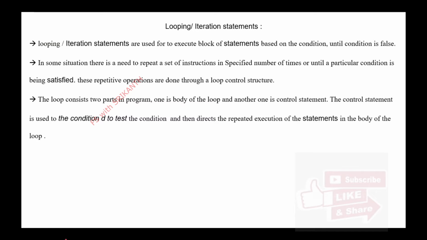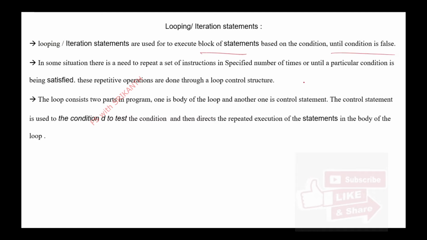So here we can execute the block of statements based on the condition until the condition is false. The looping statements, or iteration statements, execute the block of statements until the condition becomes false, right? So that is one of the great things.